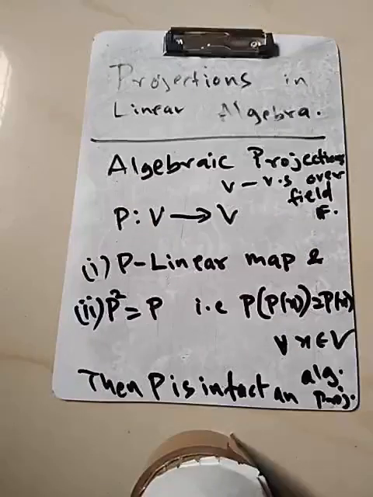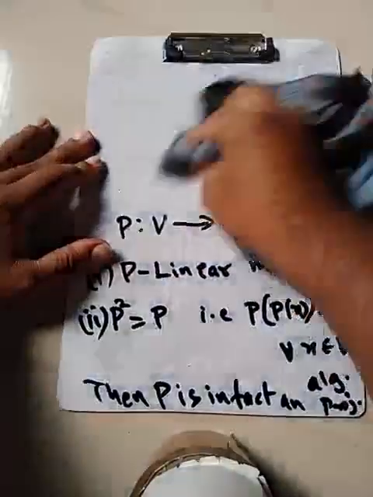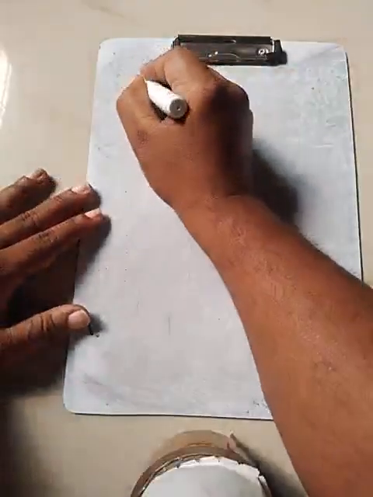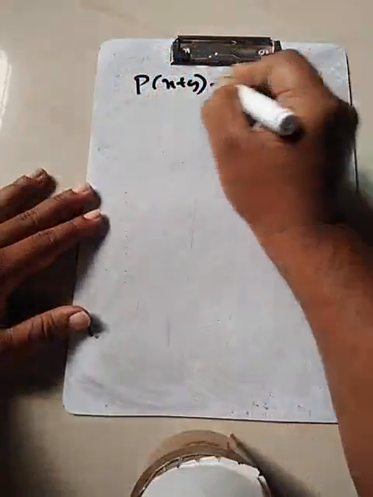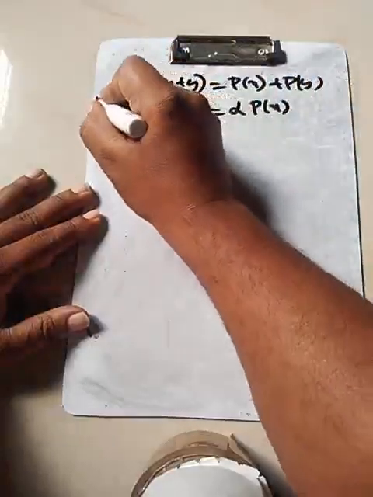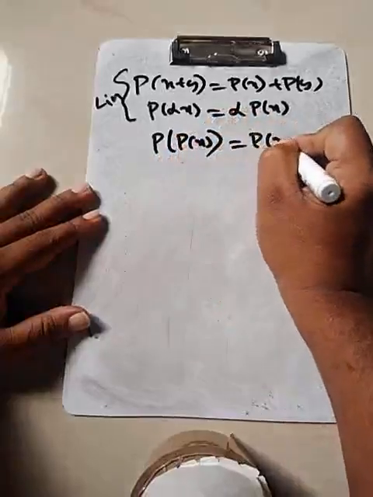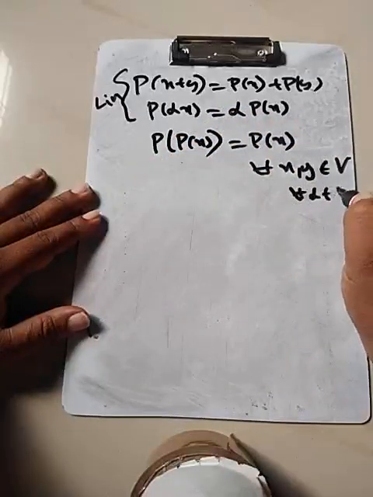Now let's look at the image space and the kernel of this linear map. P of X plus Y is P of X plus P of Y, P of alpha X is alpha P of X. This is the condition of linearity, and P of P of X is P of X. This is true for all X and Y belonging to V, all alpha belonging to the field F.